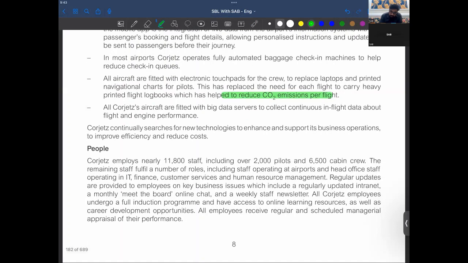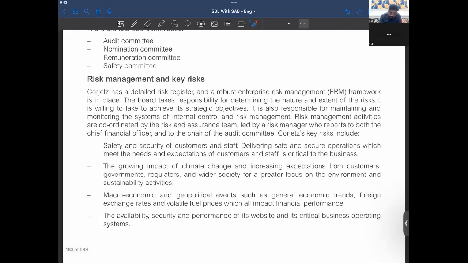All Corjets aircrafts fitted with big data servers to collect continuous in flight. So they have got enough information, but then there can be confidentiality issues, right? There can be confidentiality issues.